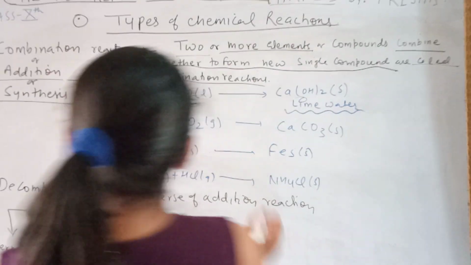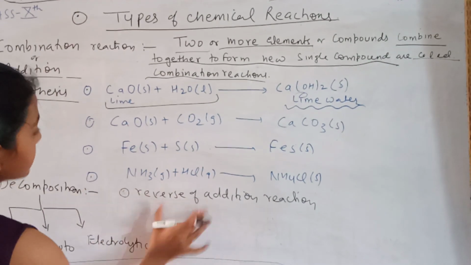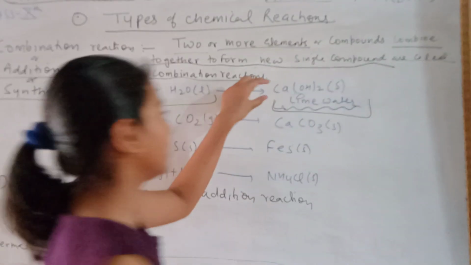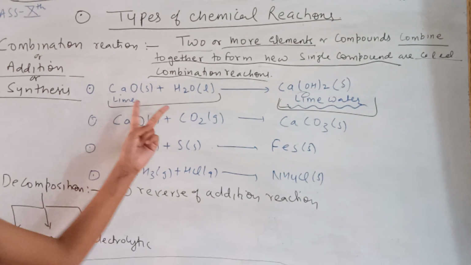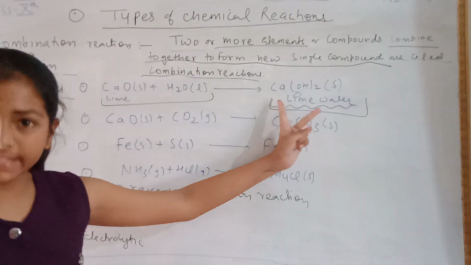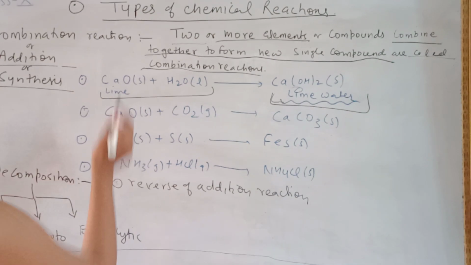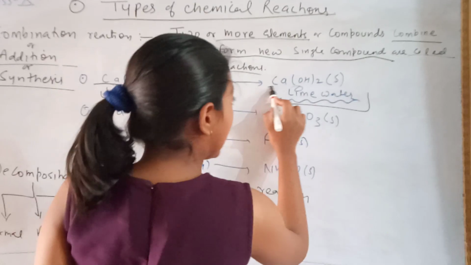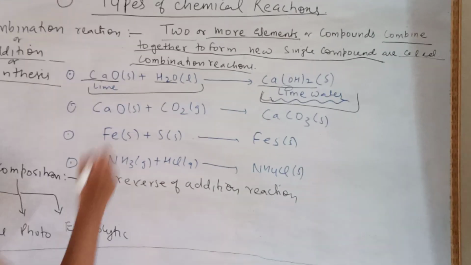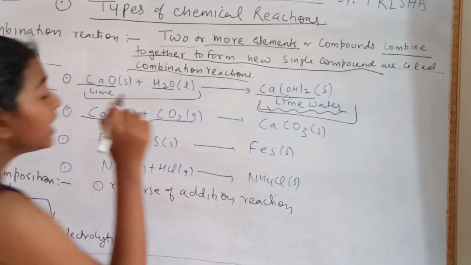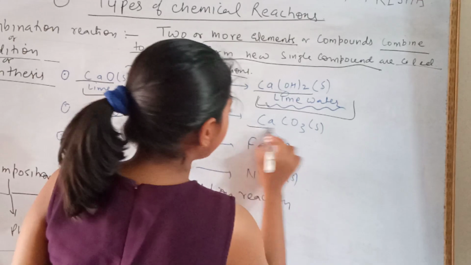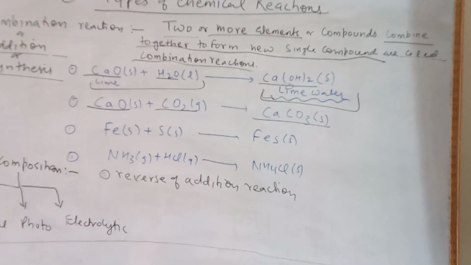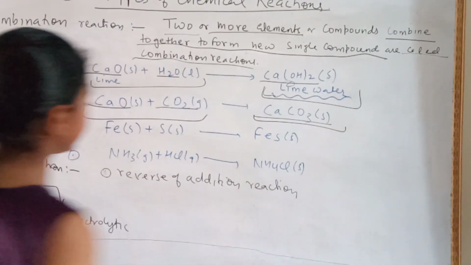For example, these are reactants in the same cases, these are reactants and this is the compound product. 2 reactants are combining to give a single product. So here is calcium oxide with water to form calcium hydroxide. Then calcium oxide with carbon dioxide to give calcium carbonate. Here 2 reacted and here 1 product. This is a combination reaction.